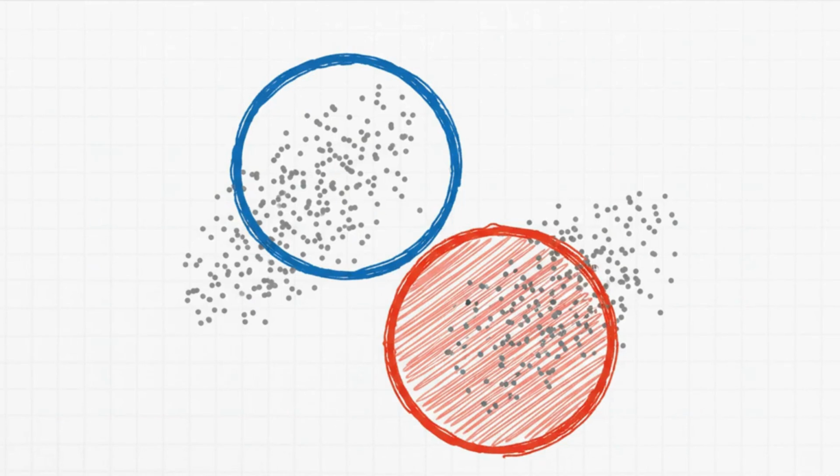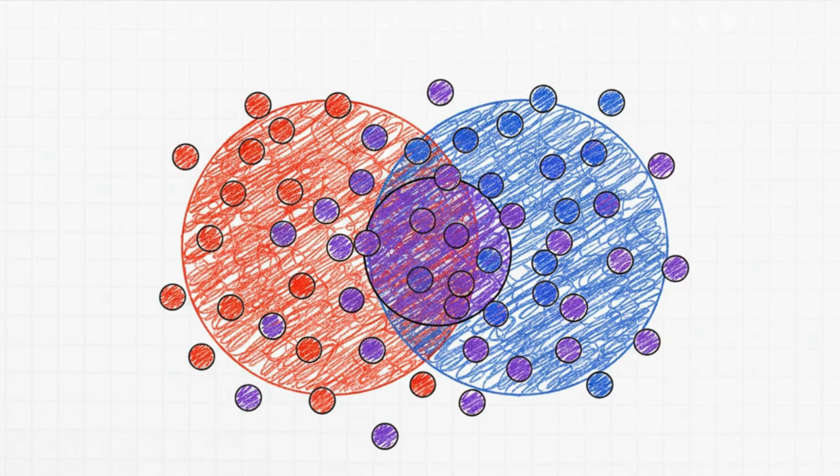Okay, let's watch this one in action. We start with some initial guesses for our clusters. But notice this time, our clusters are full probability distributions, represented by these red and blue circles. Now for the E step. This is my favorite part. Instead of coloring each point solid red or solid blue, we use a mix of red and blue ink. The amount of each color represents the probability that the point belongs to that cluster. So points that are clearly in one cluster are mostly red or blue. But look at the ones on the boundary. They get a mix of both, turning them this beautiful shade of purple.